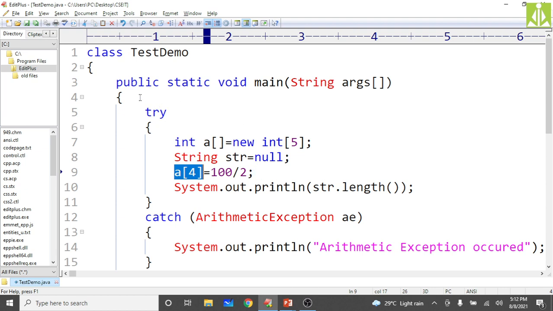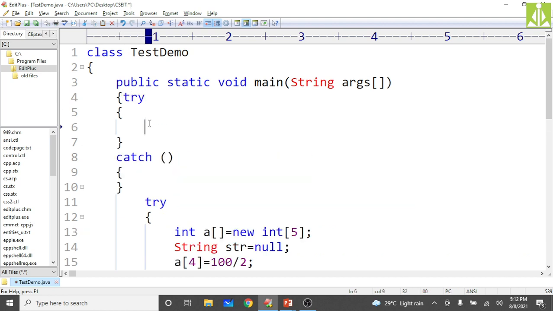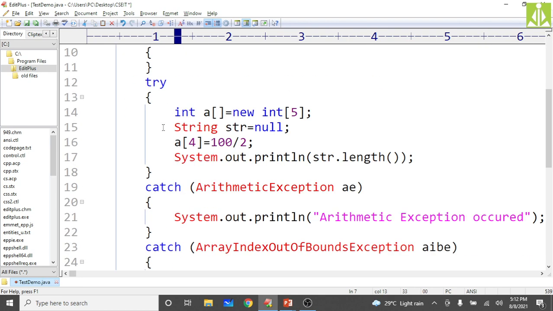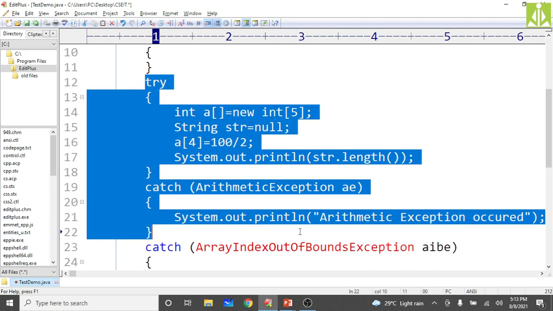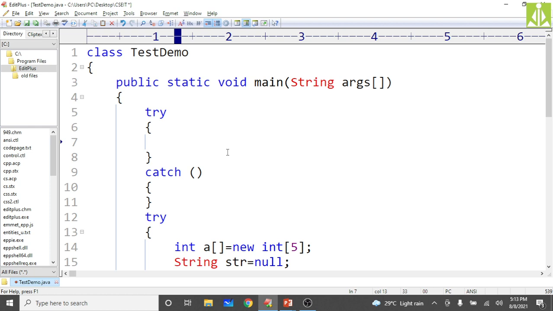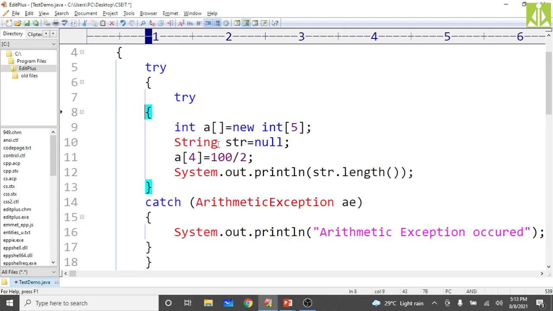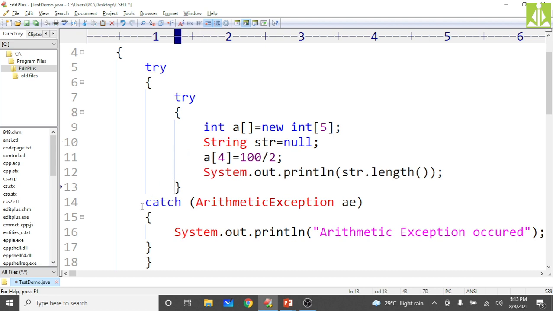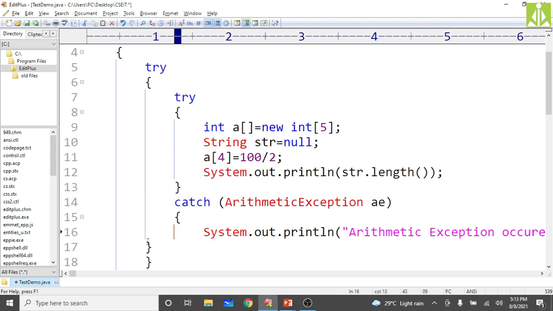First I will take a try block and the catch block respective to that one. Here you can see this is the outer try block and the respective catch block. Inside the outer try block, I will put the arithmetic exception. Just remove all other types, put only arithmetic.